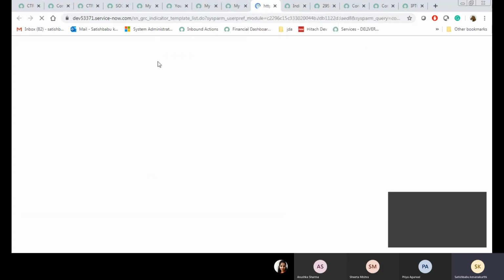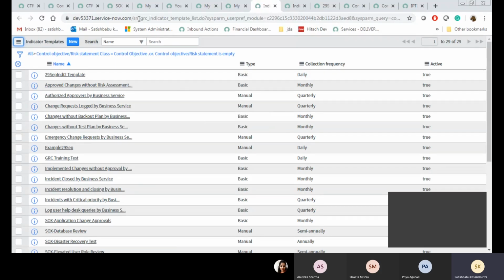Indicator template. This extends the SN GRC indicator template, which means this is GRC application scope.